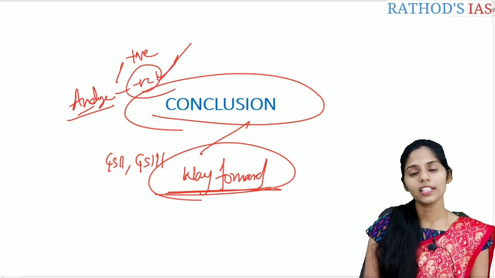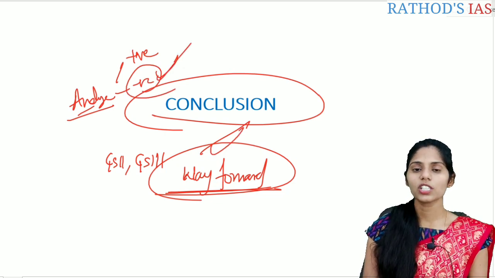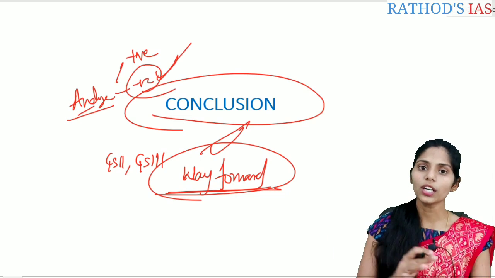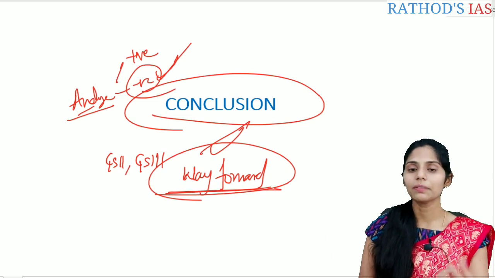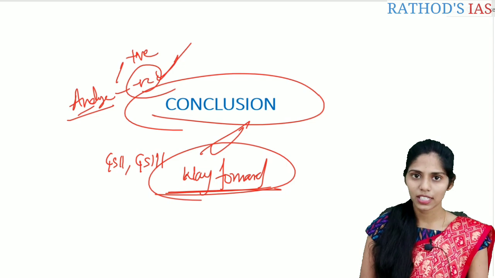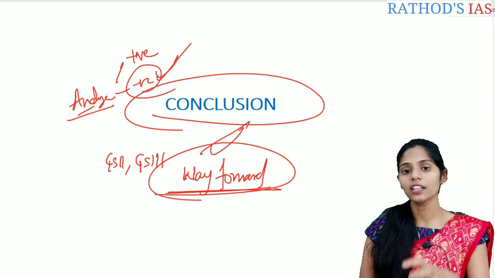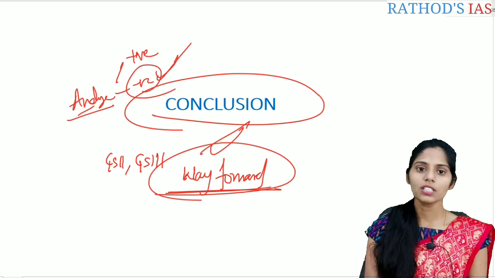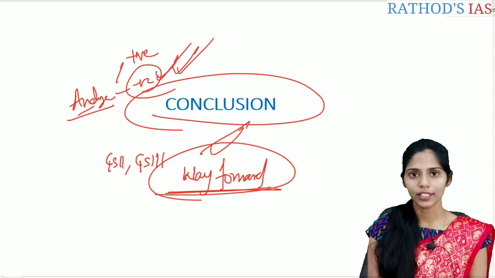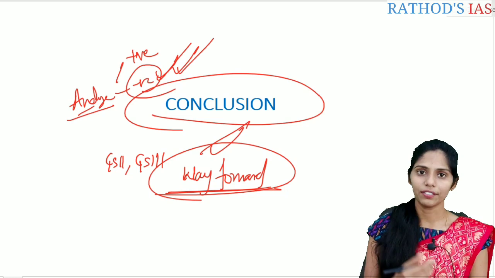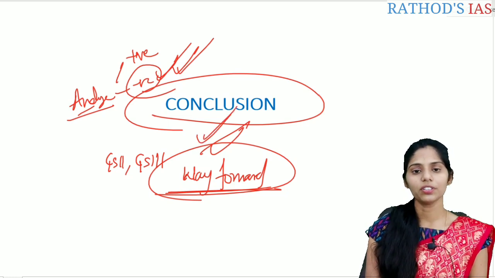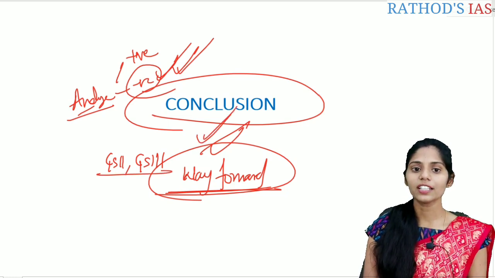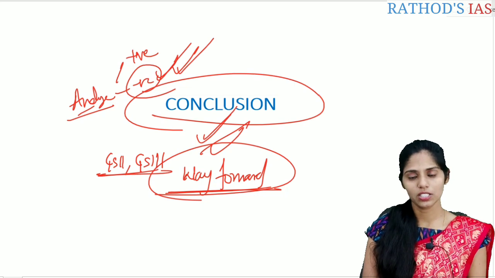Whenever you write the negatives also, in the conclusion there are some loopholes. Though there are some loopholes, these are the steps that can be taken by the government to make it successful. In this way, you should write the conclusion in a positive manner. Whenever some loopholes are there, these loopholes ought to be covered. In this way, you can give the way forward whenever you are writing GS2 and GS3 answers.